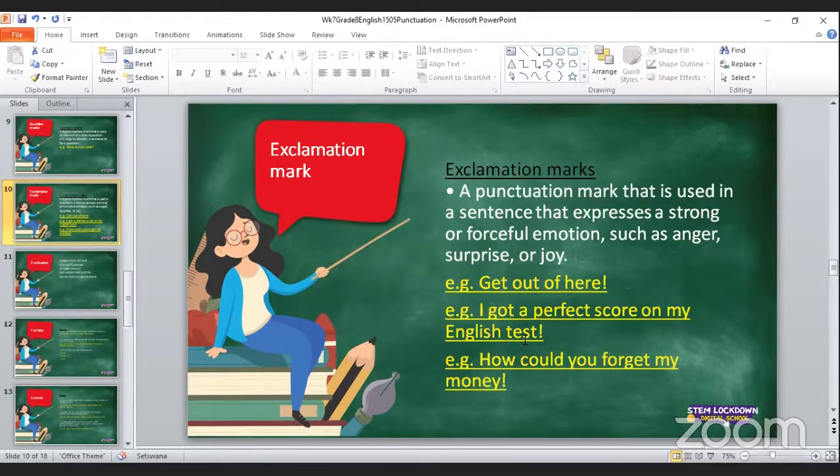Then there is another example in the chat. Mkon says, wow. Wow is also surprise, like wow. You'll hear somebody say that, wow. Lesedi S says another example, who forgets money? Thank you for that example, Lesedi S and Nkanka. Nkanka says, for example, I love pizza. That shows your joy of how much you love pizza.